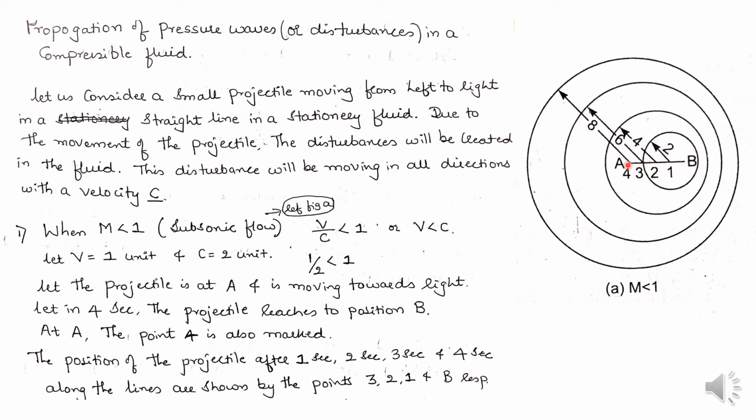After 1 second the projectile reaches point 3, after again 1 second it reaches point 2, and again after 1 second it reaches point 1. Again after 1 second, that means total after 4 seconds, the projectile reaches point B. Let me continue.